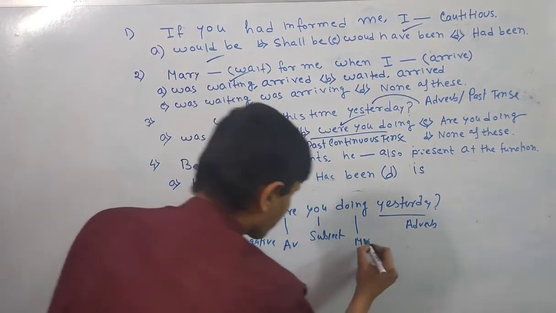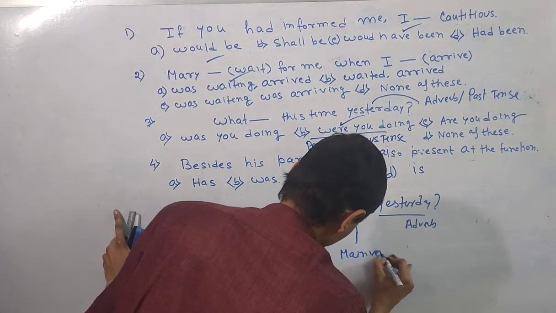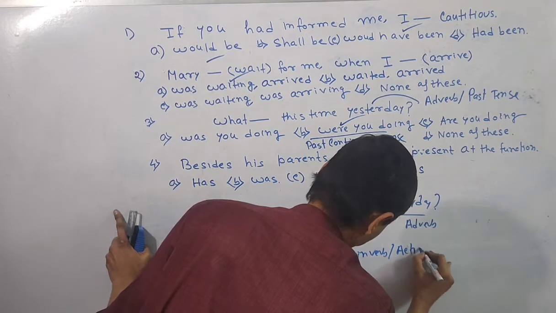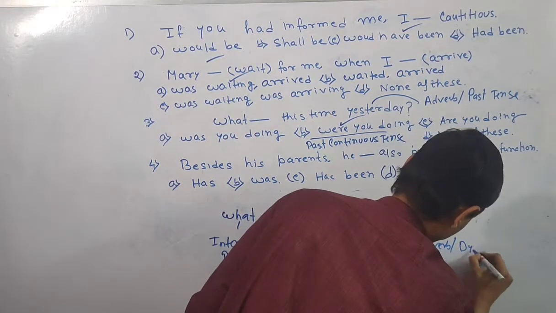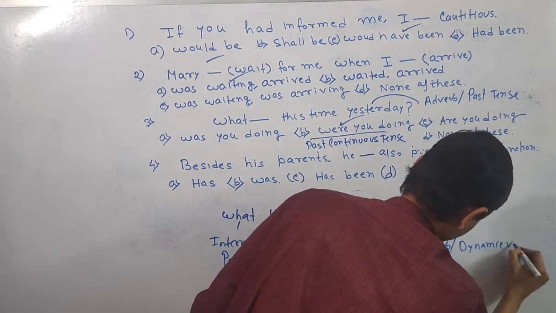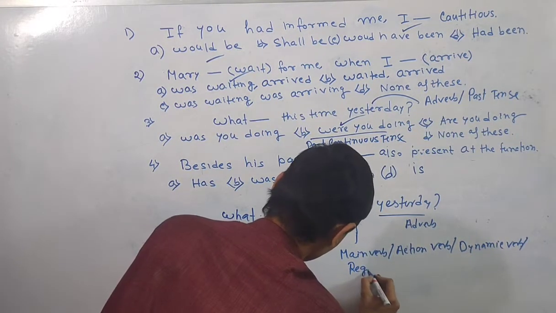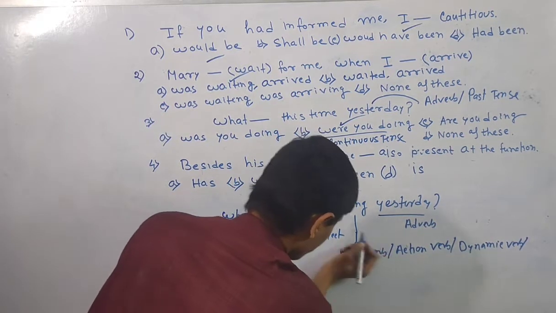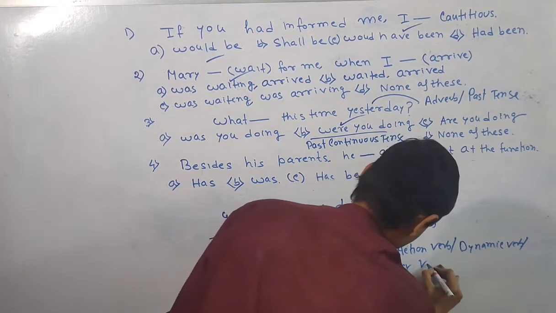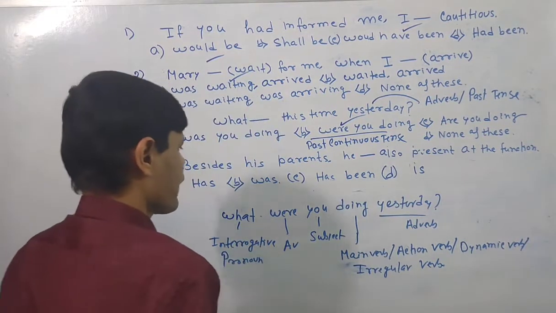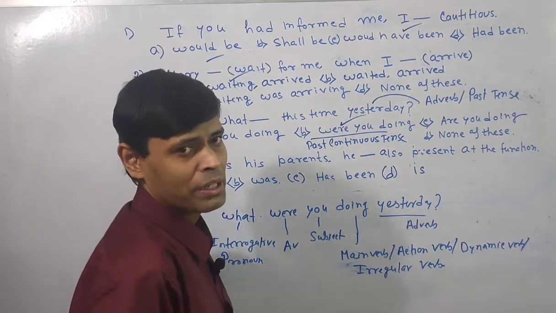Now, the main verb can be called action verb, or dynamic verb, etc. Or you can say regular verb, not regular, doing is not a regular verb, sorry, irregular verb, etc. There are many ways to break it up, but apparently we can break the sentence in this way, and it is basically based on the past progressive tense or past continuous tense.